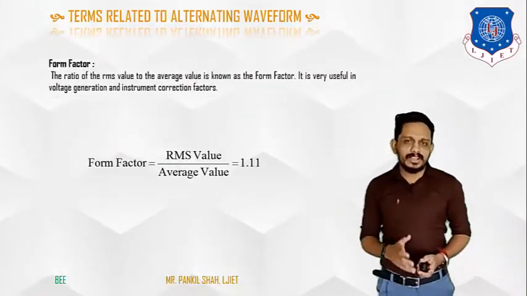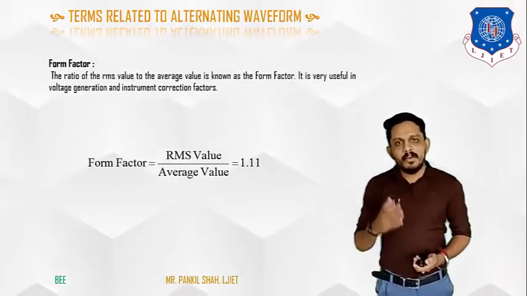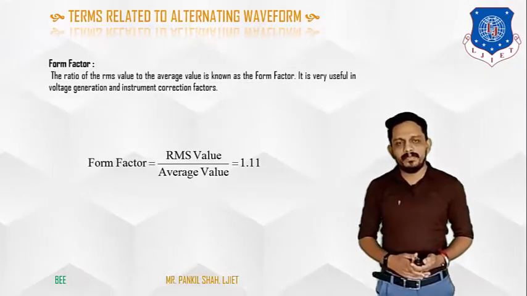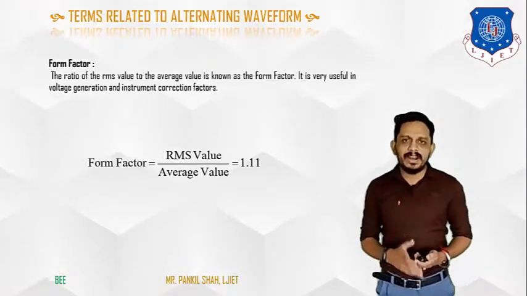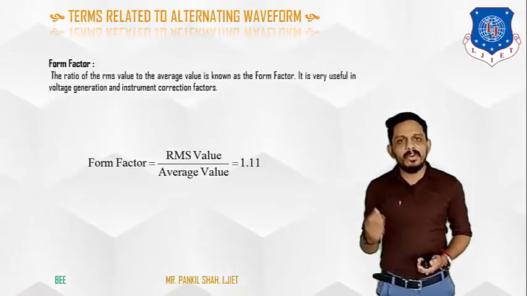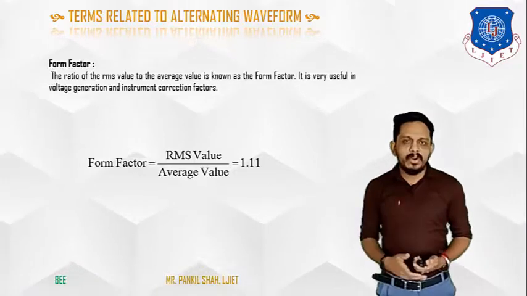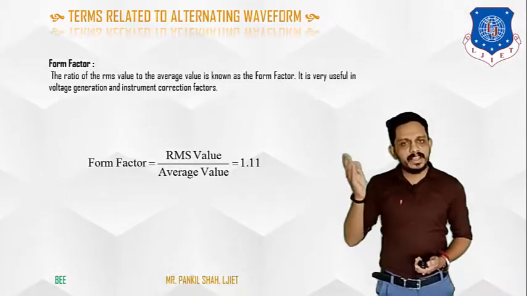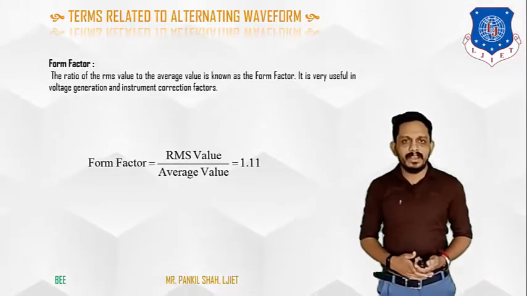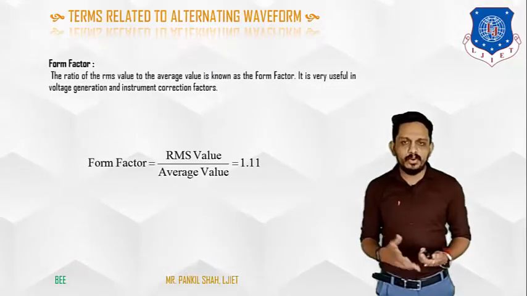Okay, the next definition is the form factor. Form factor is the ratio between the RMS value and the average value. If you put the RMS value as 0.707 into Vm and the average value as 0.637 into Vm, then Vm will be cancelled out and the ratio will give you 1.11. So this is the form factor, along with the peak factor or amplitude factor.